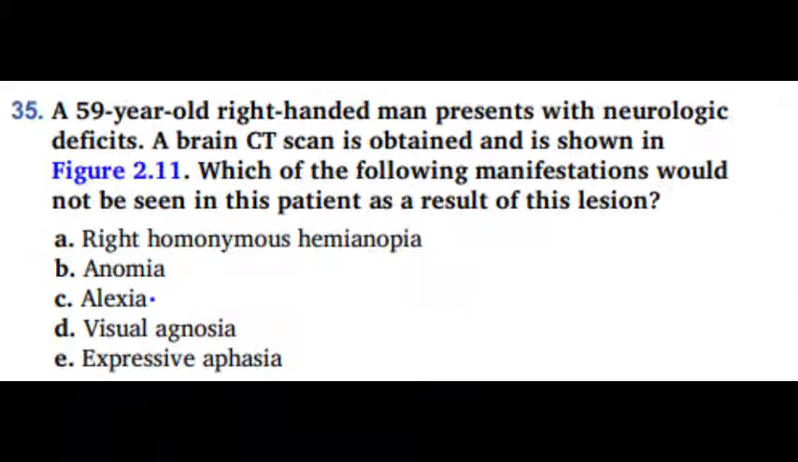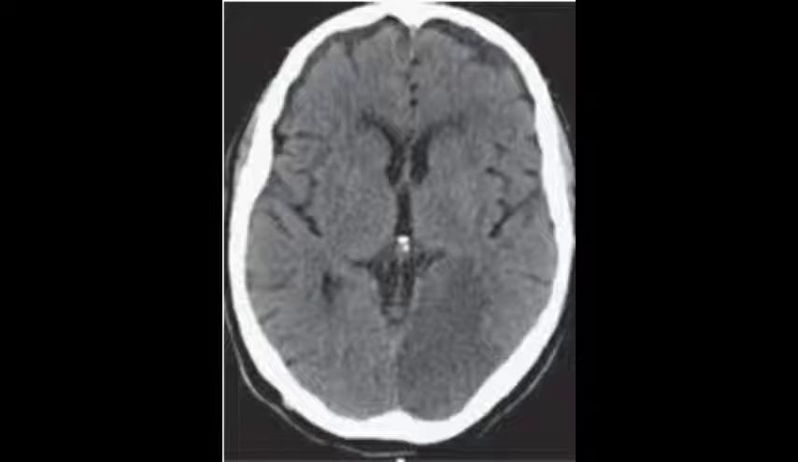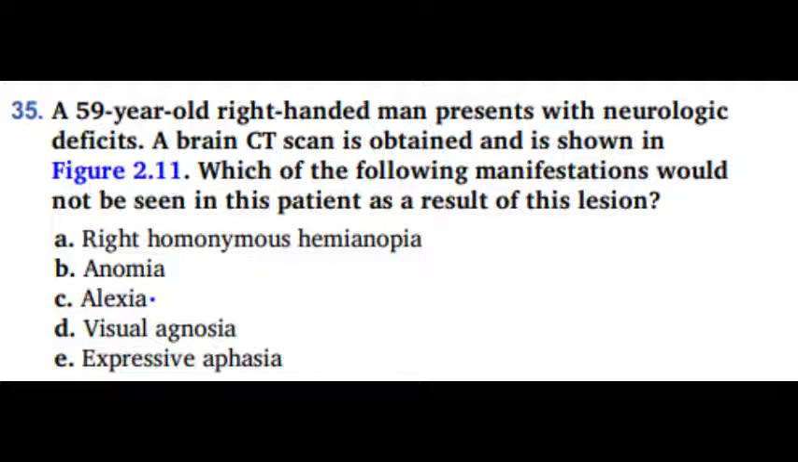Next question. Question 35. A 59-year-old right-handed man presents with neurologic deficits. A brain CT scan is obtained and is shown in figure 2.11. Let us take a look at our brain CT. Which of the following manifestations would not be seen in this patient as a result of this lesion? A. Right homonymous hemianopia. B. Anomia. C. Alexia. D. Visual agnosia. And E. Expressive aphasia. So let us take a look at our brain CT again.